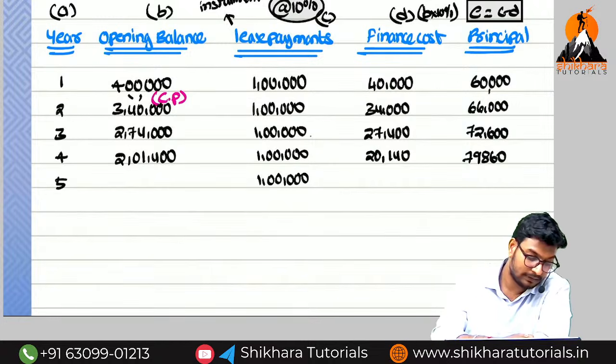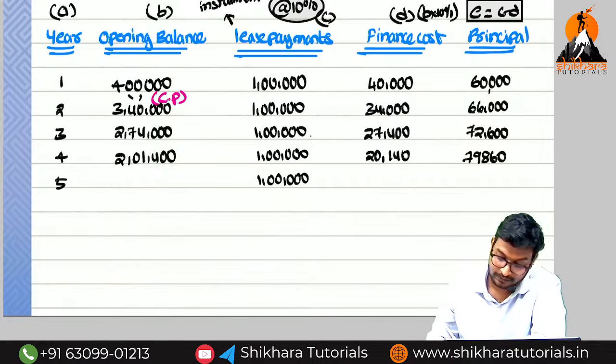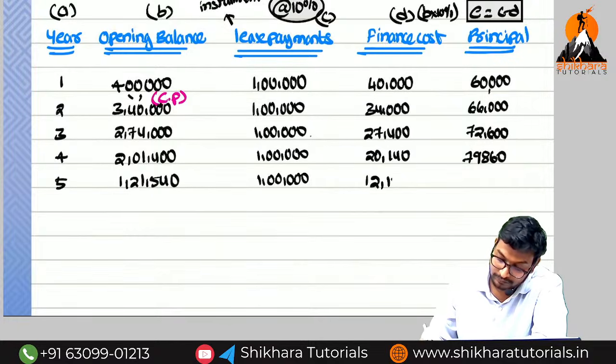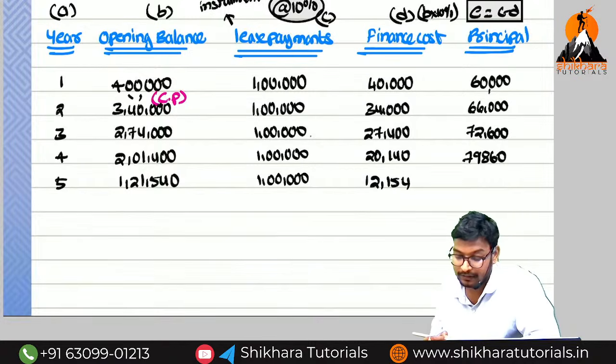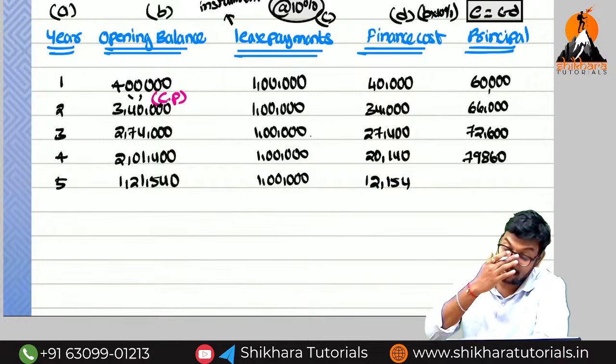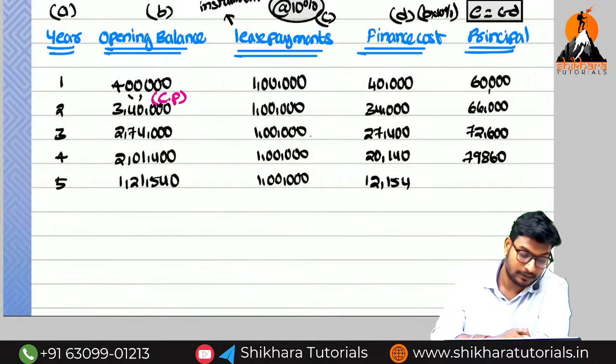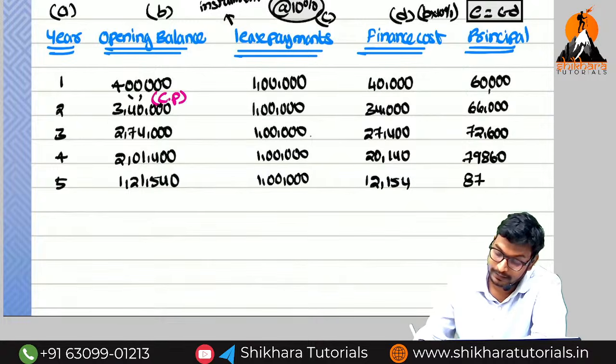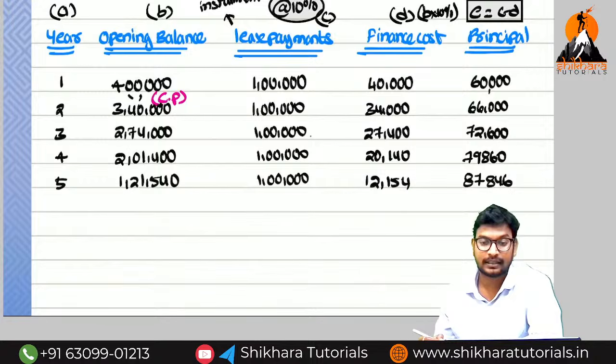So 2,01,400 minus 79,860, that is equal to how much? 1,21,540. On this 10% means 12,154. So can you say the value now? 1 lakh minus 12,154, that is equal to how much? 87,846. Now what is the requirement?